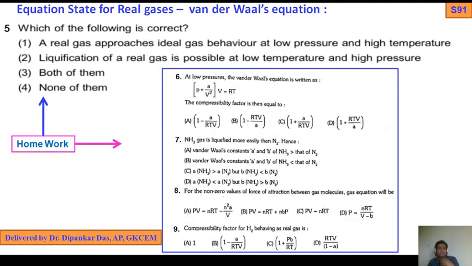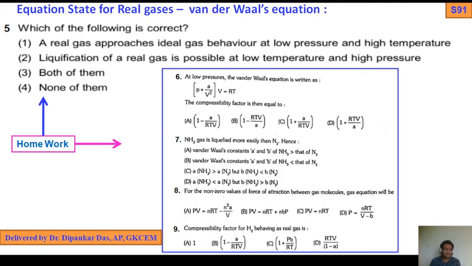There are so many questions. Which of the following is correct? A real gas approaches ideal gas behavior at low pressure and high temperature. Liquefaction of a real gas is possible at low temperature and high pressure.